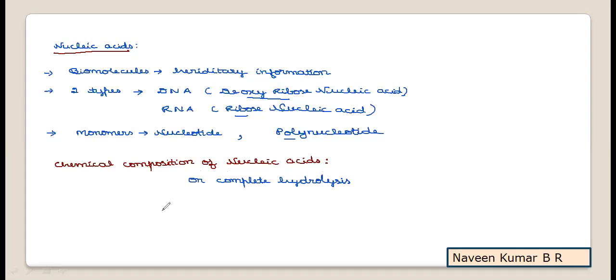That is a pentose sugar, a nitrogenous base, and a phosphoric acid.